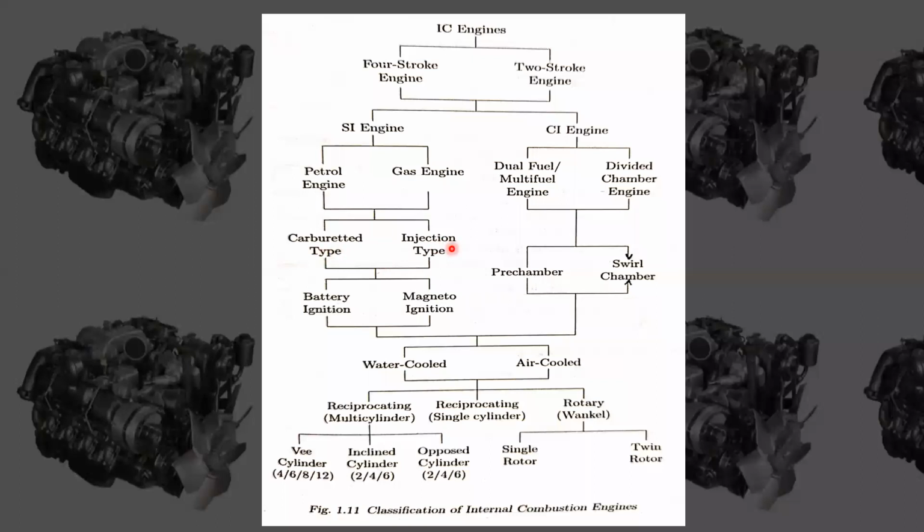And if the air comes at the time of suction, and at the end of the compression stroke the fuel is injected, that is the injection type. That means in the carbureted type both air and fuel get into the cylinder at the same time, but in the injection type the air comes first and after that the fuel is injected. That is the main difference between these two classifications.